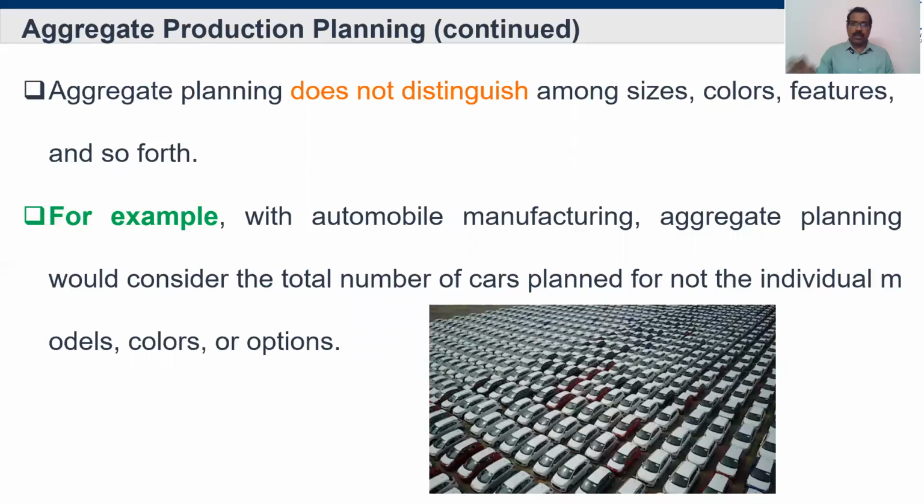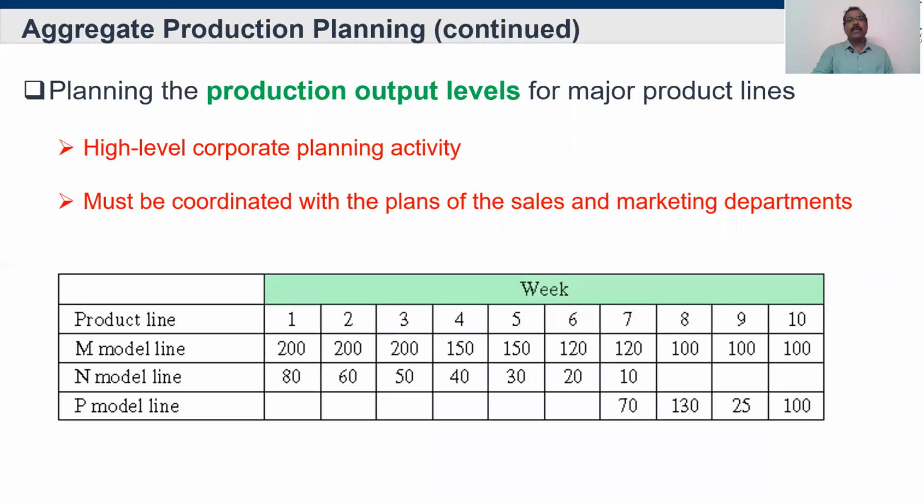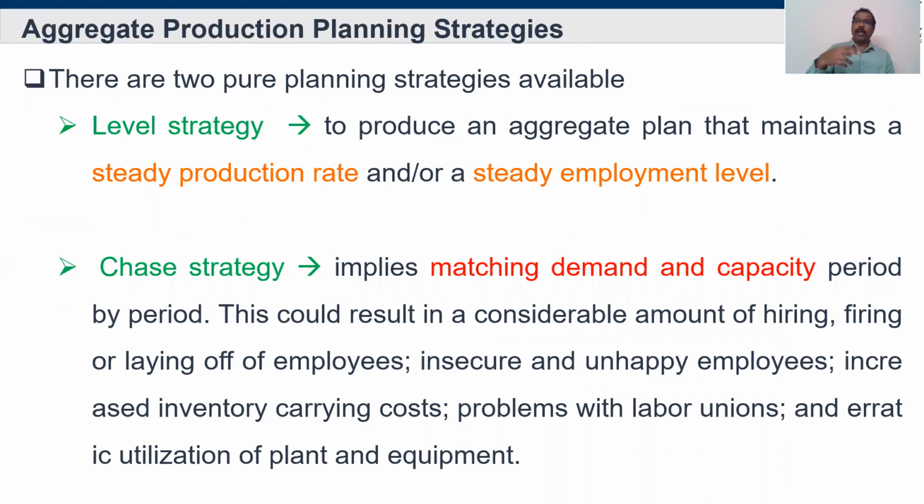It won't discuss colors or models or options. It won't distinguish, it will just tell the total number. And with that table, we explained that under it you have two types of strategies. One is level strategy and the other is chase strategy. Level strategy discusses a steady production rate and steady employment level, where it won't affect any laborers or employees. According to fluctuation in demand, increase or decrease, they make the production flexibly.